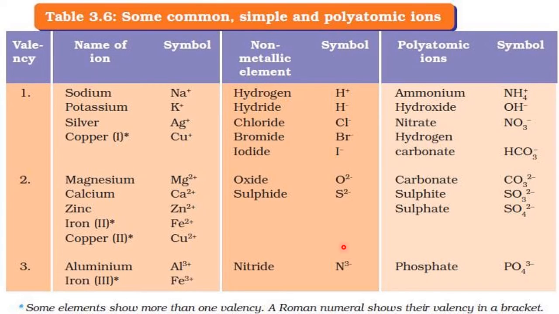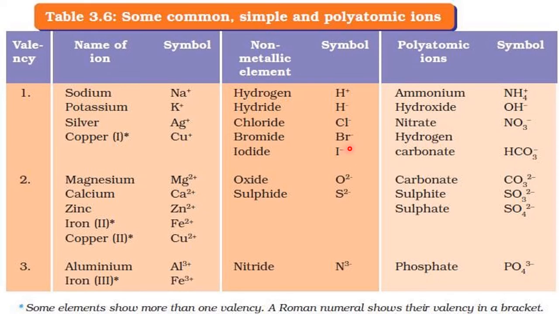Here also all these have only one atom in their ion structure. Therefore these are also monoatomic ions, but with negative charge, so they are called monoatomic anions, monoatomic negative ions. These are called monoatomic cations. So depending upon the charge and the number, they are classified as monoatomic cation, the positive ion, and monoatomic anion, the negative ion. Okay, clear?